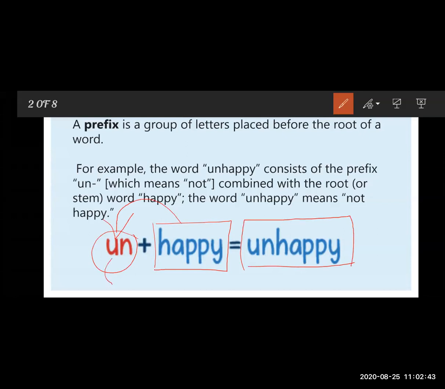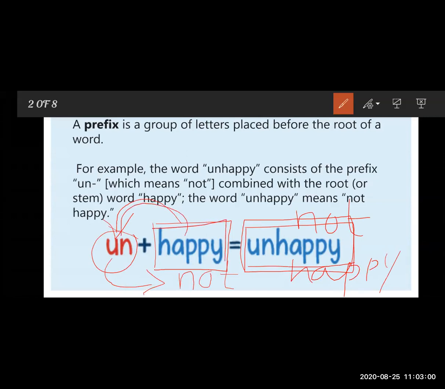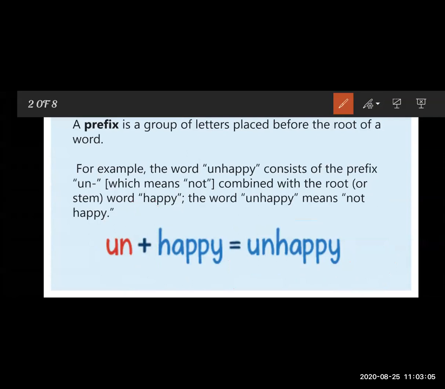And what is the meaning of un? Un means not. So what is the meaning of unhappy? That is not happy. So by adding the prefix at the beginning of the root word or base word, we form a new word, and the meaning of the root word is changed.